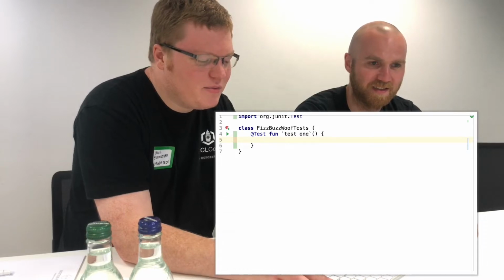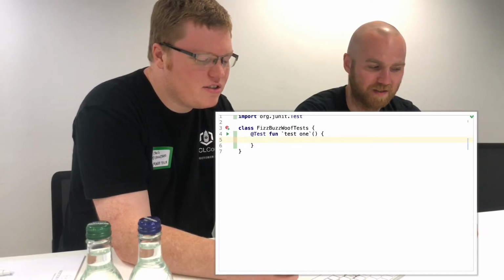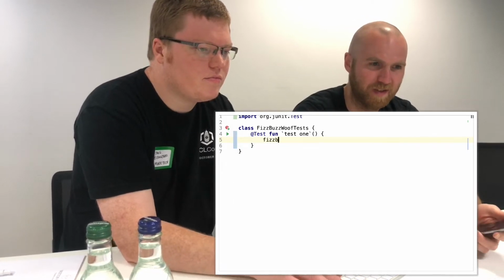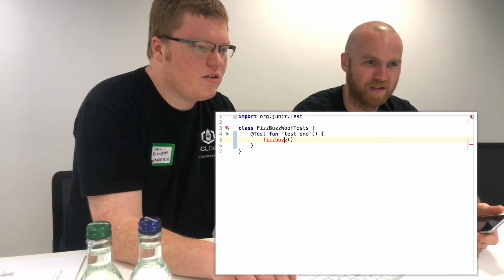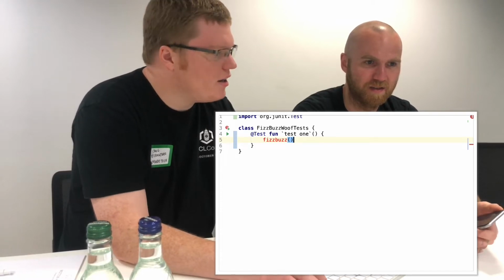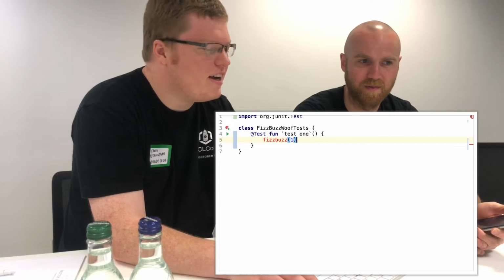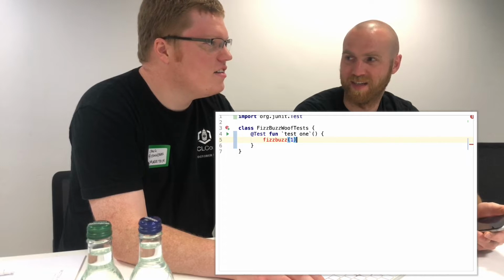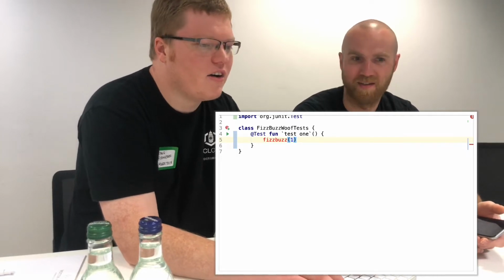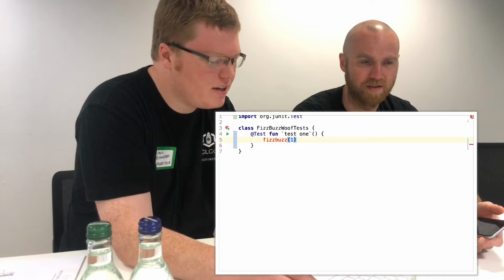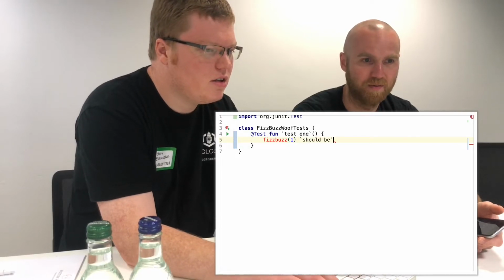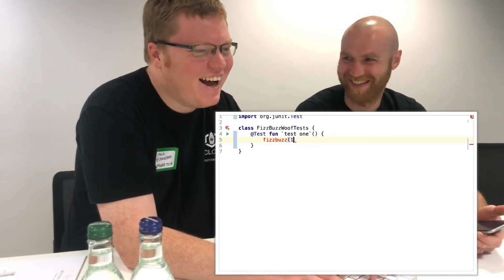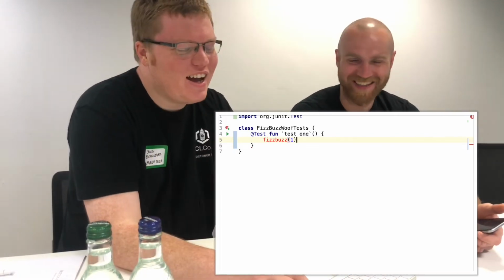So we need a function, FizzBuzz. Yeah, FizzBuzz or Woof. What's this going to do? Take a number. I can't remember, it's been such a long time. It transforms a number into a string. Okay, so it takes a number, returns a string. And then there's a backtick, should be. Would be nice. We can write it. I don't mind. Let's write that. We can totally do it.